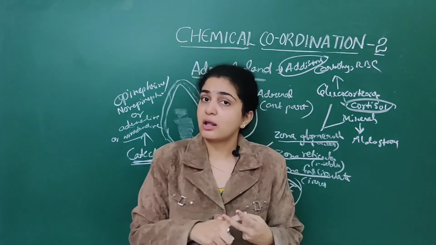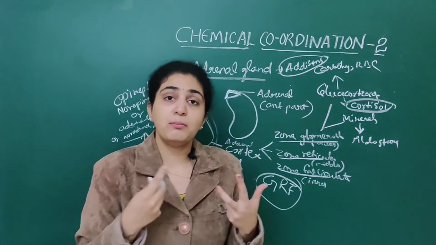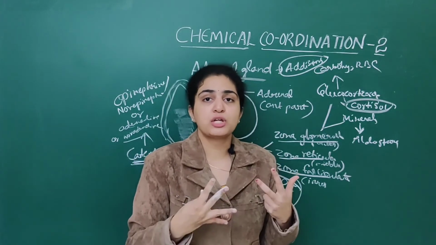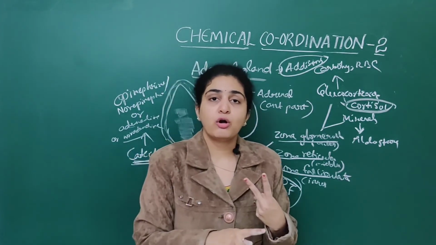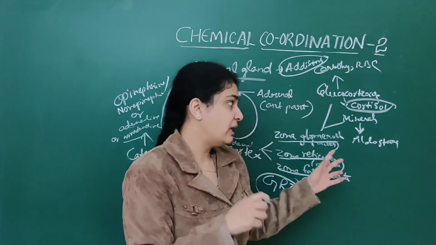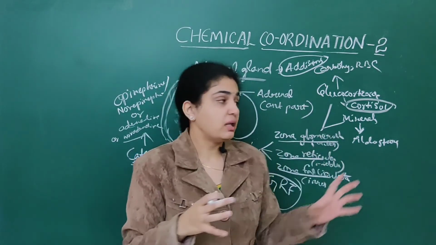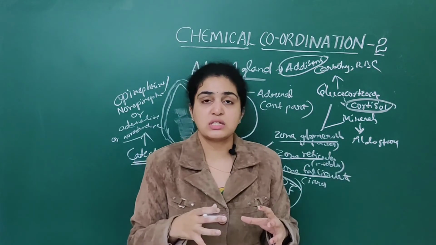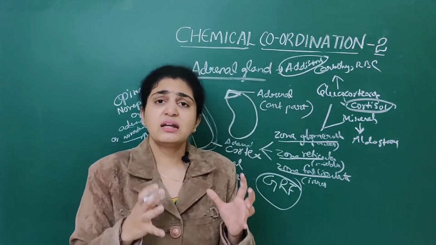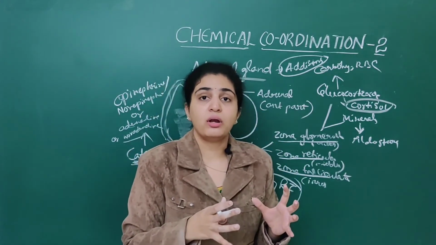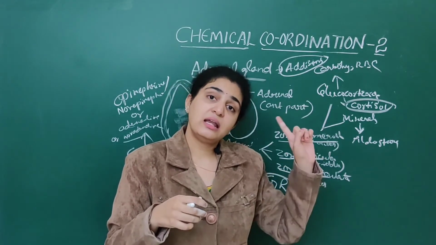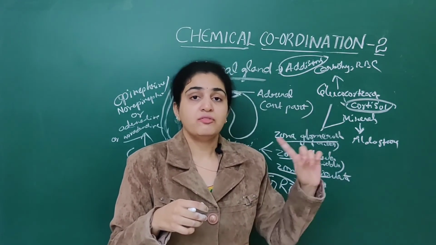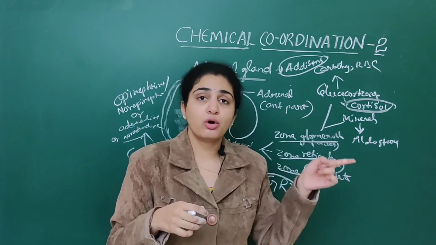We already know there are two hormones which play an important role in reabsorption of water: ADH, that is antidiuretic hormone, as well as aldosterone. Antidiuretic hormone is secreted by the pituitary gland, from the neurohypophysis.